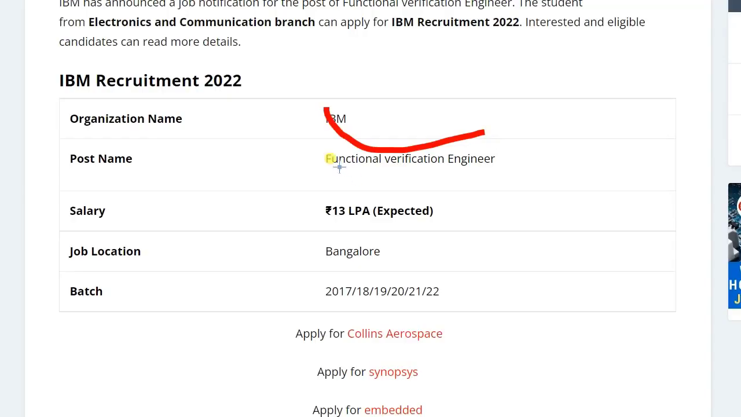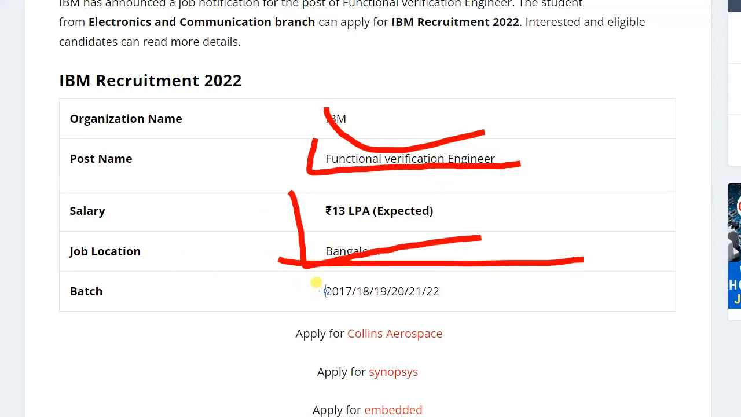So IBM is recruiting for the post of the functional verification engineer. The salary you can expect is about 13 lakh per annum. And the job location is in Bangalore. The batch that can apply for this application is 2022 and below.